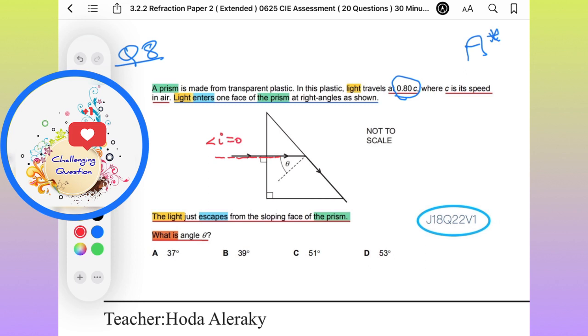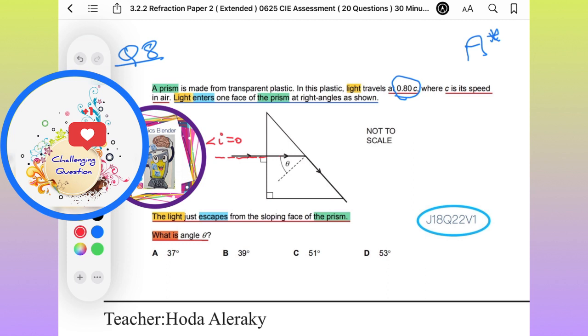The angle of refraction also here will be 0. So what happens here? Only the direction will not be changed. Only the speed and the wavelength of the waves will be changed. Okay, so here no change in direction, so angle of incidence and the angle of refraction will be equal to 0. This is not about the question, but it's a chance to tell you this important point.